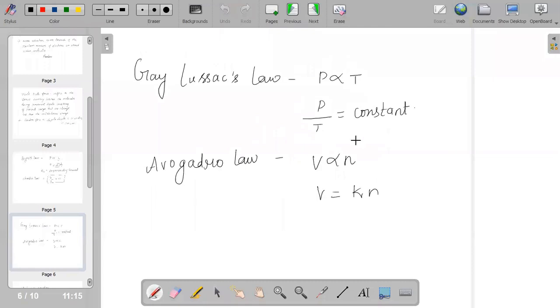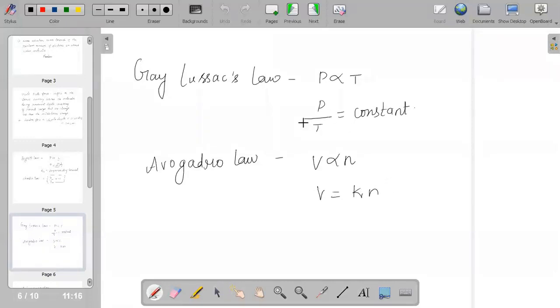But here the most important law is our Avogadro's law. The statement is, equal volumes of all gases under the same condition of temperature and pressure contain an equal number of molecules. That means volume becomes directly proportional to the number of moles, or we could conclude volume is equal to Kn.